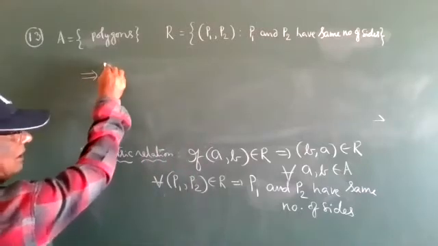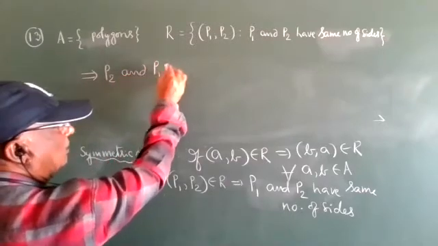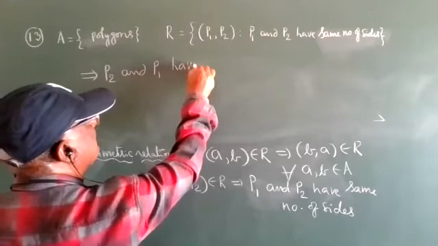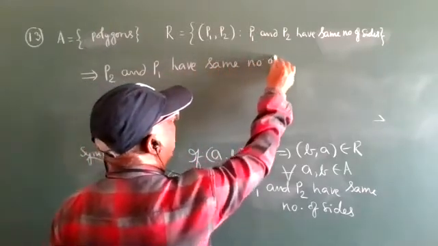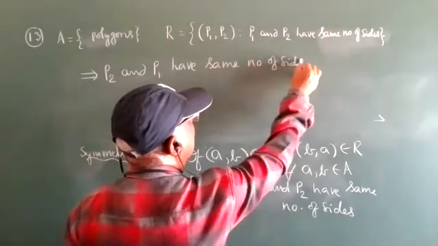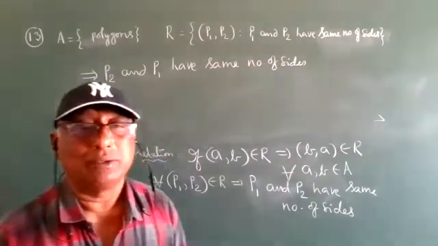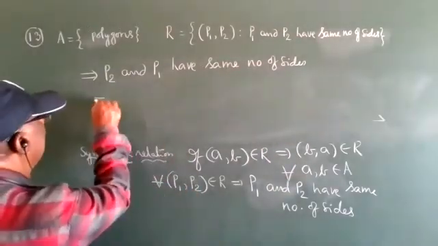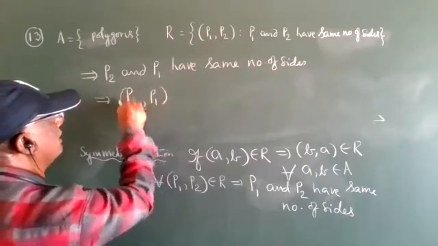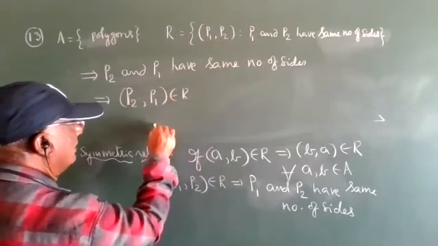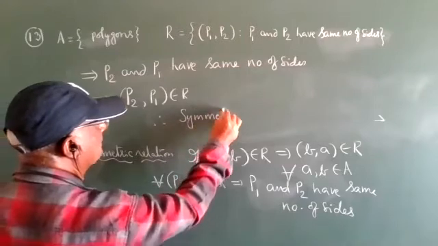P2 and P1 have the same number of sides. Is it correct? So (P1, P2) belongs to R implies (P2, P1) belongs to R. Therefore, symmetric relation.